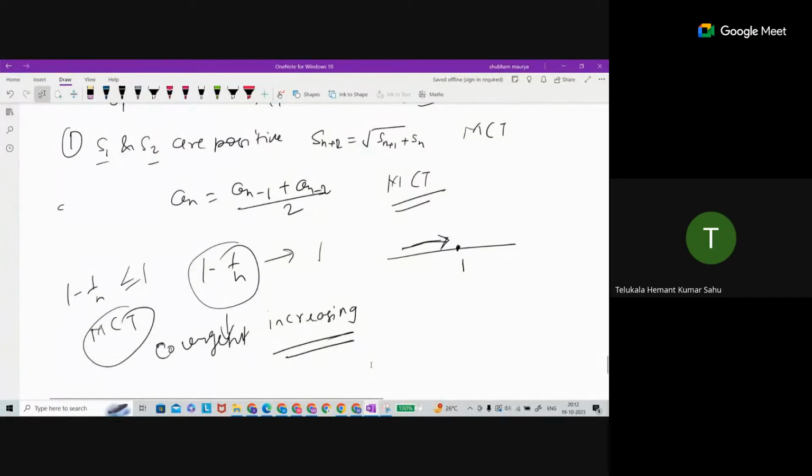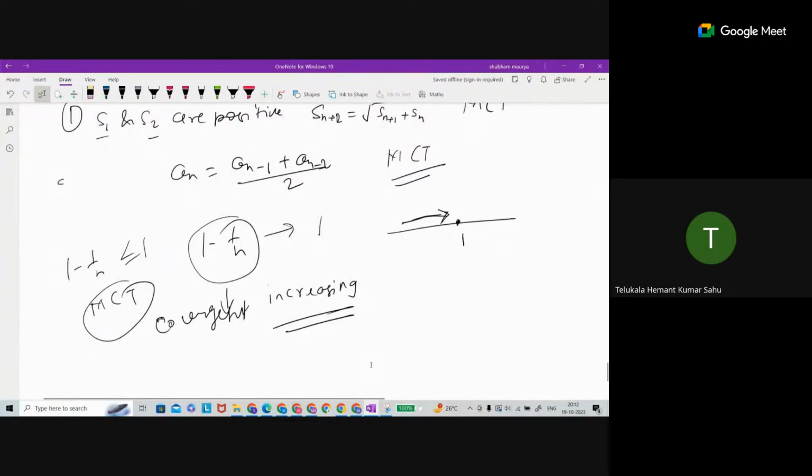Sir, whether increasing or decreasing, when there is a limit, then only we can say it is convergent, otherwise it is divergent. If you are saying convergent, it means that the sequence has a limit. Convergent and having a limit are the same thing.